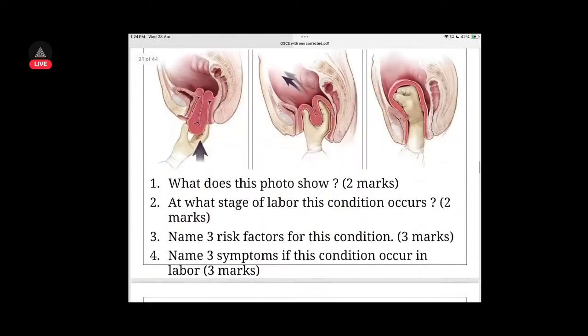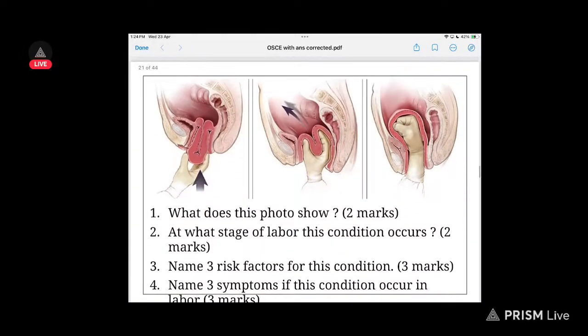Okay, then we have gynecology. This is inversion of the uterus. This occurs in the 3rd stage of the labor. Risk factors are laxity of the muscles, severe prolonged labor, and increased age maybe.